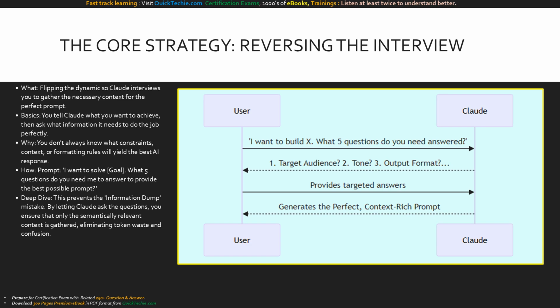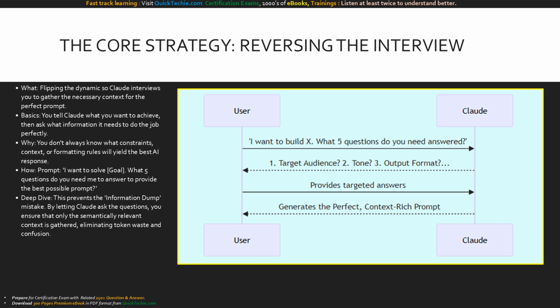Claude will respond with a tailored list of questions. Once you answer them, Claude possesses exactly the semantic context it requires, no more, no less. By letting the AI guide the data gathering phase, you completely eliminate token waste and ensure the final prompt is hyper-focused on your actual objective.